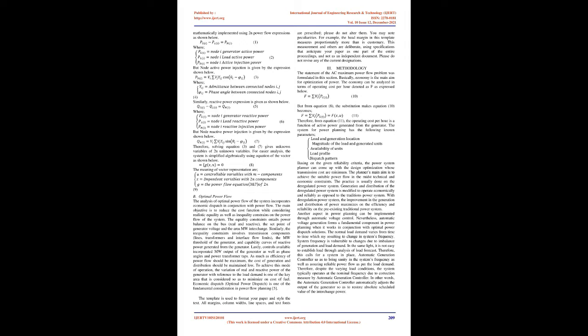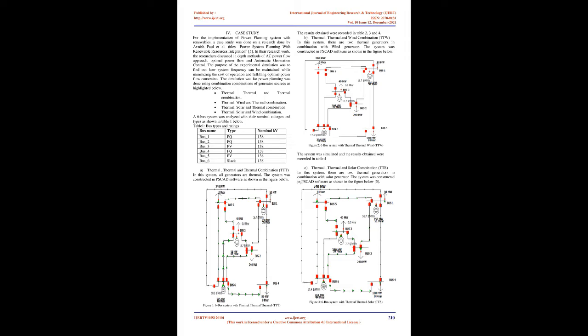In power flow analysis, generator and load power are known values. 2. Literature survey. A. Power flow approach in AC system. Expansion planning of the transmission of power can be done in a deregulated power system through various ways. In a stable state, the power system with n nodes can be mathematically implemented using 2n power flow expressions as shown below. B. Optimal power flow.